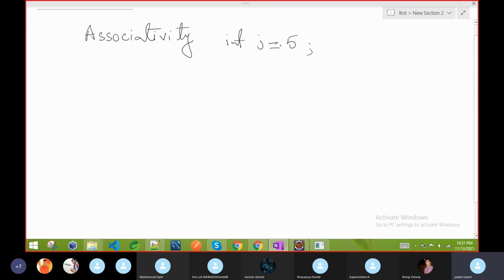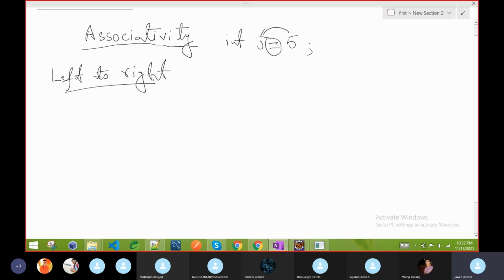Its associativity is right to left, meaning whatever value is on the right will be assigned to the left. This is defined by associativity. For arithmetic operations, the associativity is left to right.